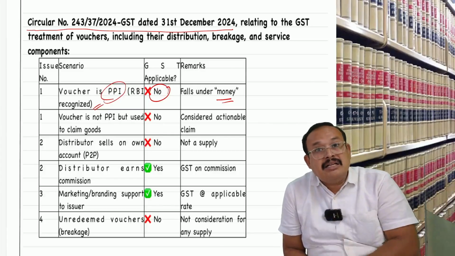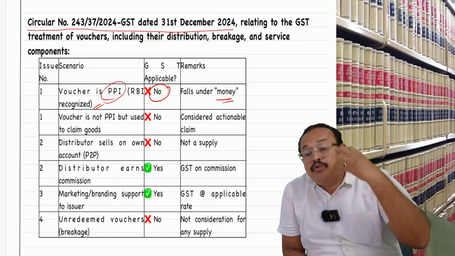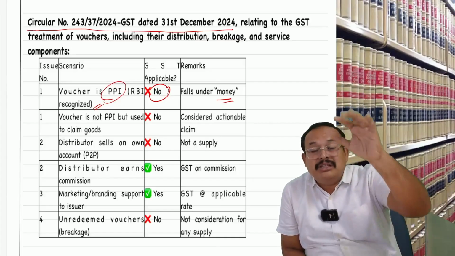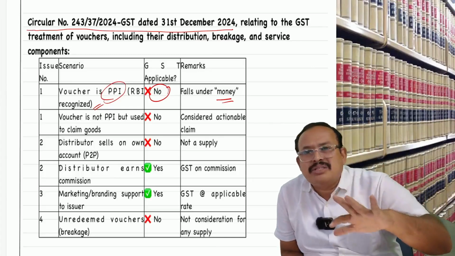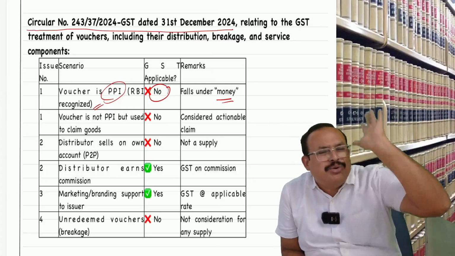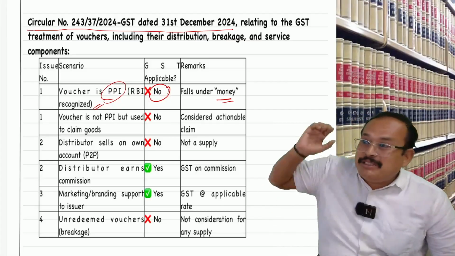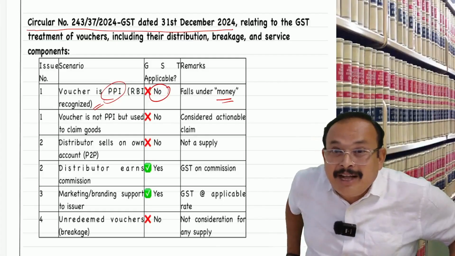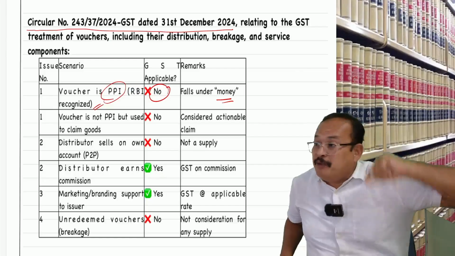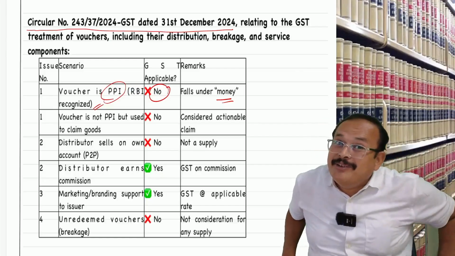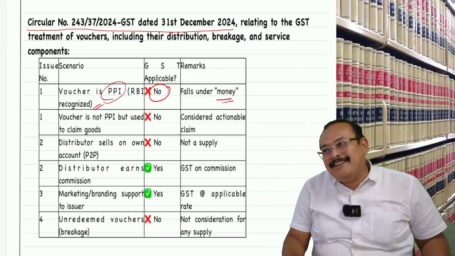As a result, the shopkeeper selling 100 vouchers worth 500 each at 450 is selling actionable claims, which are neither goods nor service. Supply excludes them, so not liable to pay GST. Now, who has the vouchers, sir? Bharatwaj. Each 500 rupees voucher, they purchased for 450. How much do they have? 100 vouchers. Is that clear?